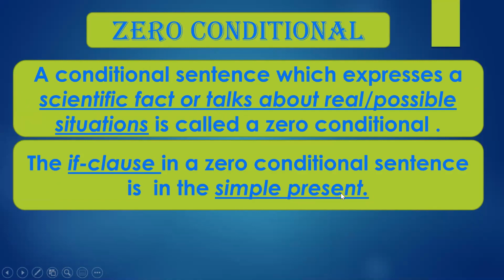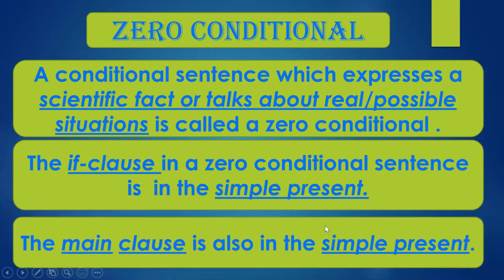This is very important. And the main clause in a zero conditional sentence is also in the simple present tense. These are the important things you need to remember about zero conditional sentences.